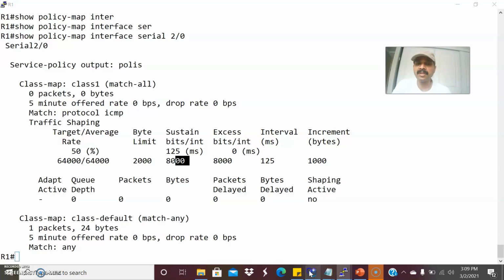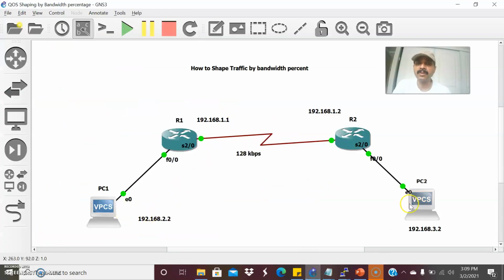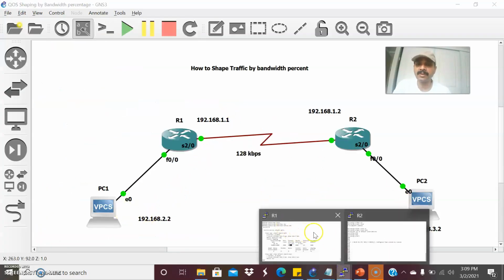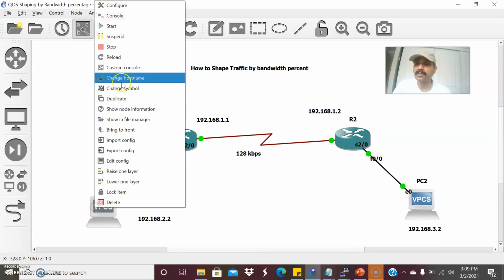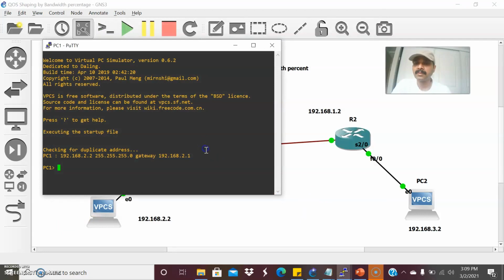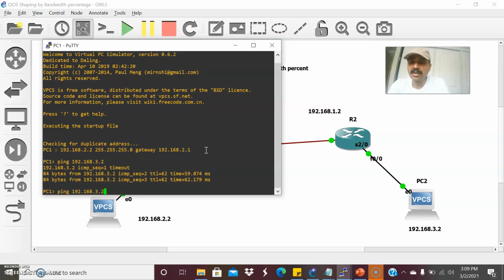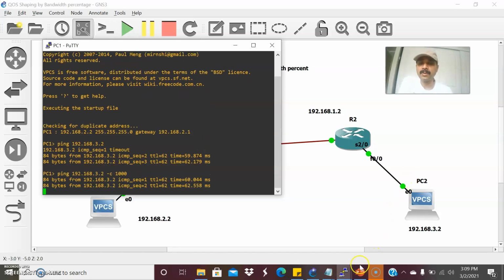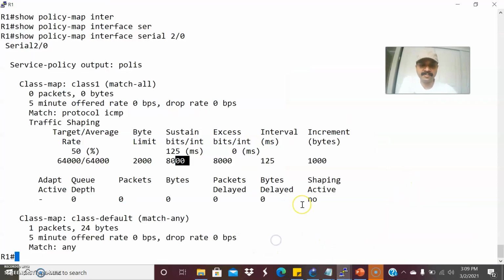So now let us initiate the traffic from PC1 to PC2. Let us go to PC1. So let us start the traffic. So the remote is 192.168.3.2. So now let us give the continuous packets. So now you can see the traffic statistics.